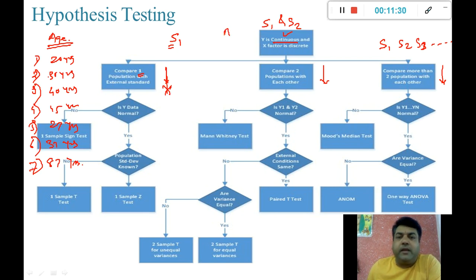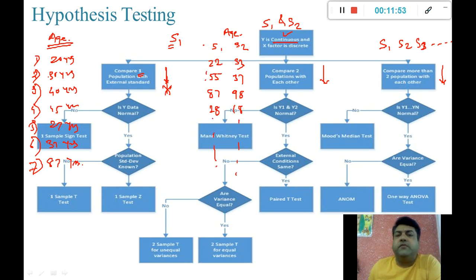Similarly, if I am having two samples for ages, here 22, 33, 55, 37, 87, 98, 28, 18, something like that, and so on.